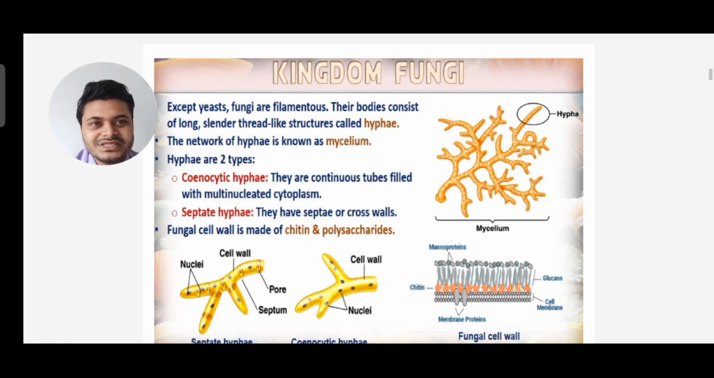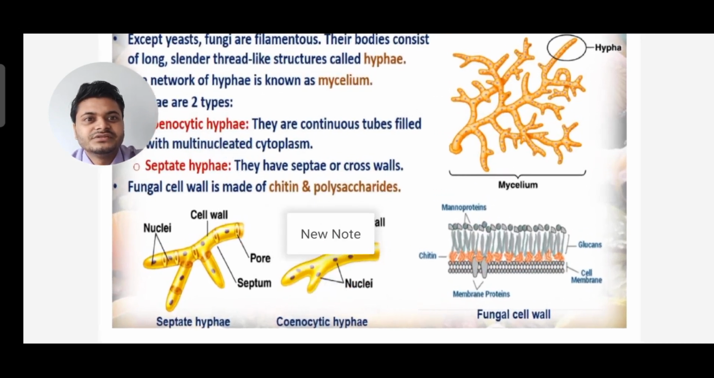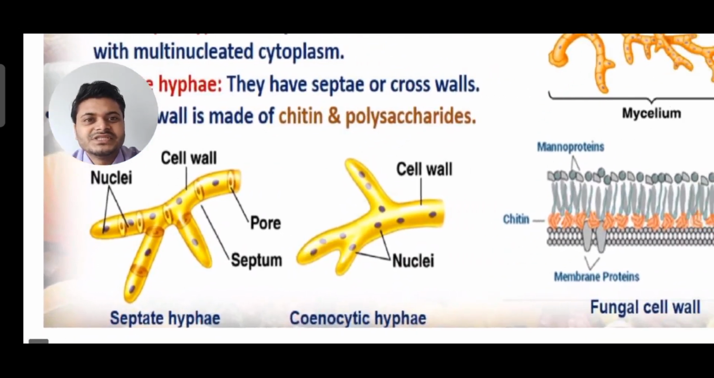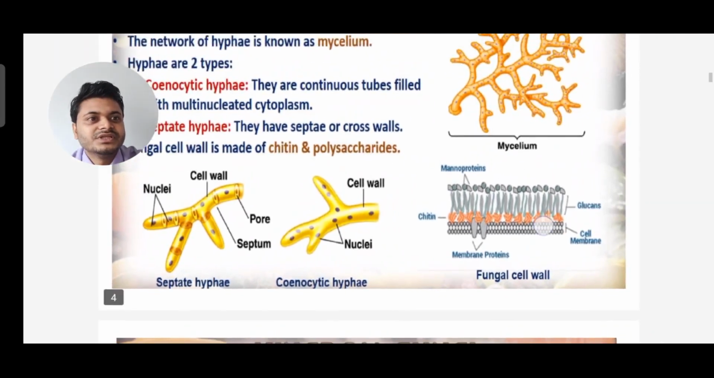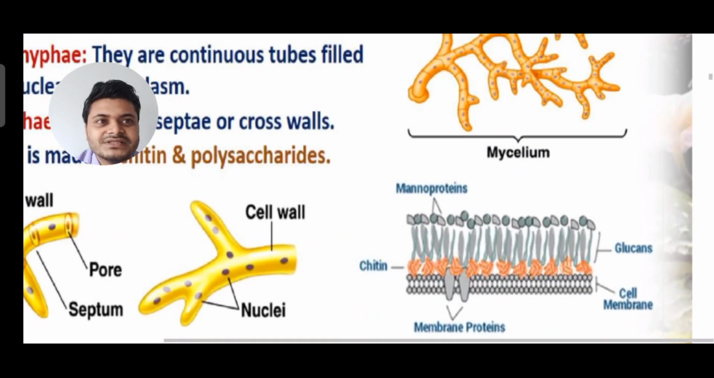So the filaments are divided, and the fungal cell wall is made up of chitin and polysaccharides. You can see here septate hyphae, that means the mycelium is divided, it is separated. And cenocytic hyphae, the mycelium is not divided, not separated, and you have many nuclei. And you can see the fungal cell wall here, chitin is there, polysaccharides are there.